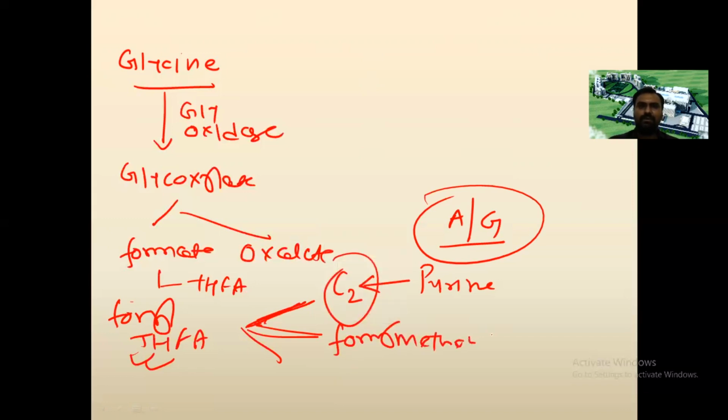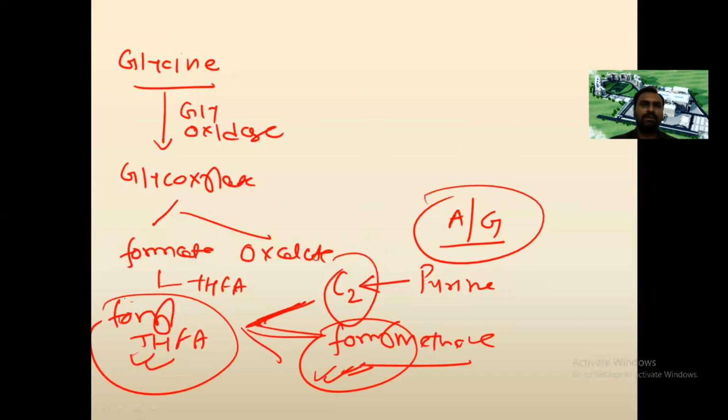As we know, at the initiation of translation in prokaryotes, methionine is formylated. In eukaryotes it is normal methionine, but in prokaryotes it is formylated methionine. For that, formyl THFA is also required, and this formyl THFA is from glycine.